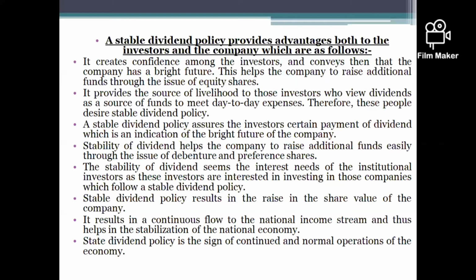Last one, a stable dividend policy is the sign of continued and normal operations of the economy. This point has already been explained in the previous point. So these are the advantages of stable dividend policy for the investors as well as for the company.